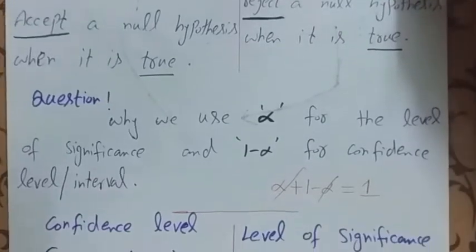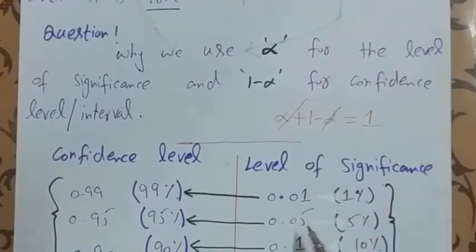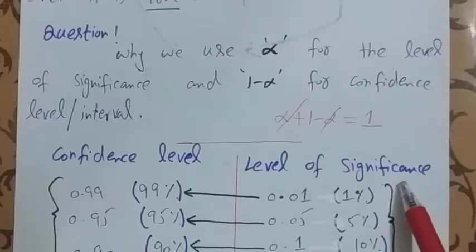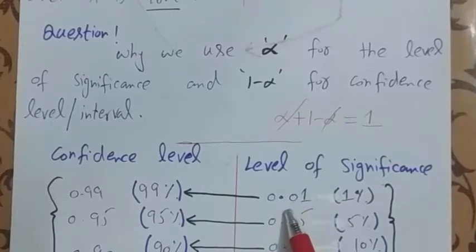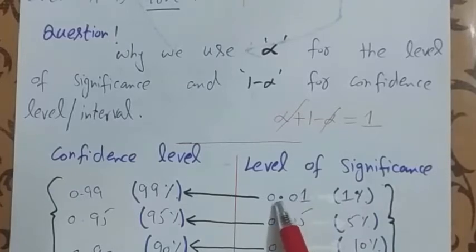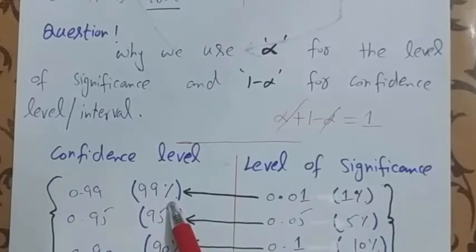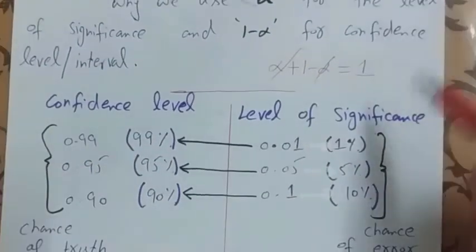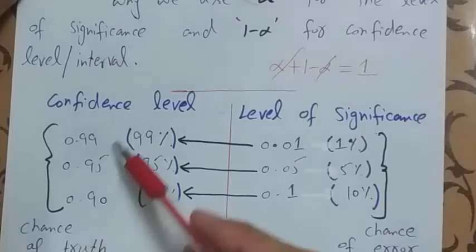You can see, inshallah, in the problem the level of significance. These things are given in a question. The level of significance in a problem is given as 0.01. If we convert this to a percentage, that is equal to 1%, and in this respect the confidence level is equal to 0.99, and when we convert to a percentage it is equal to 99%. These are the chance of error and these are the chance of truth.